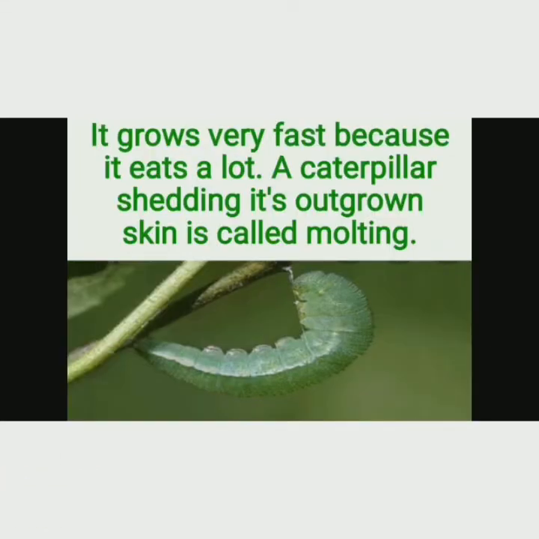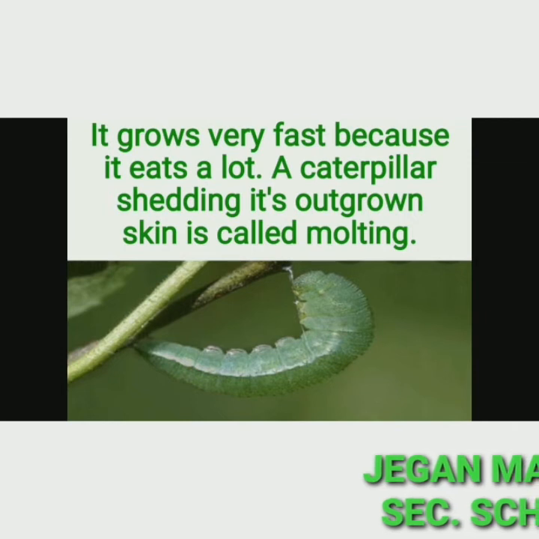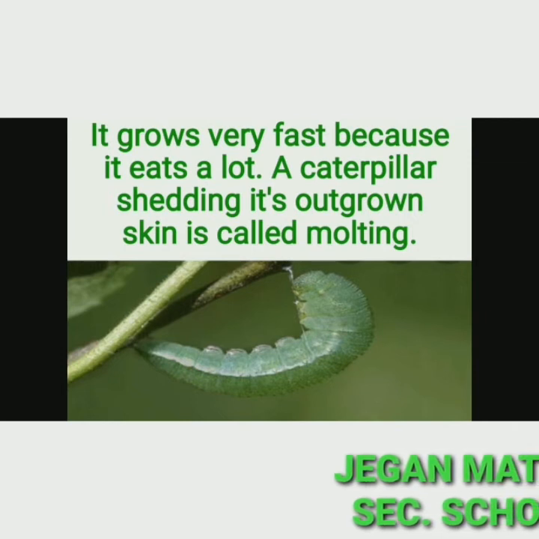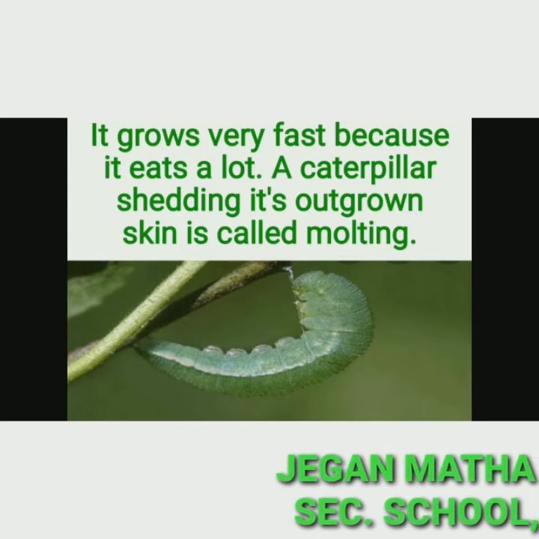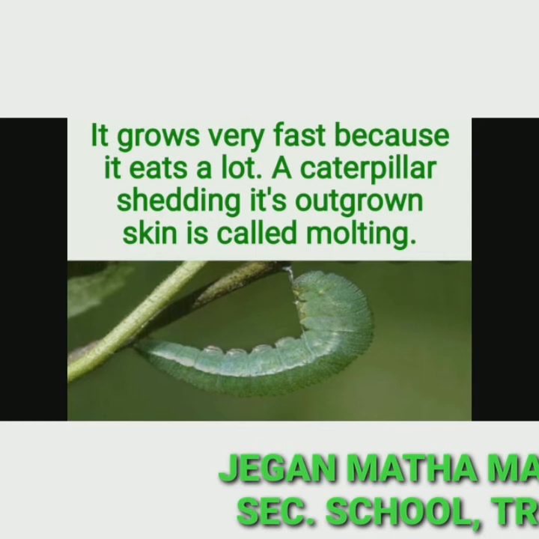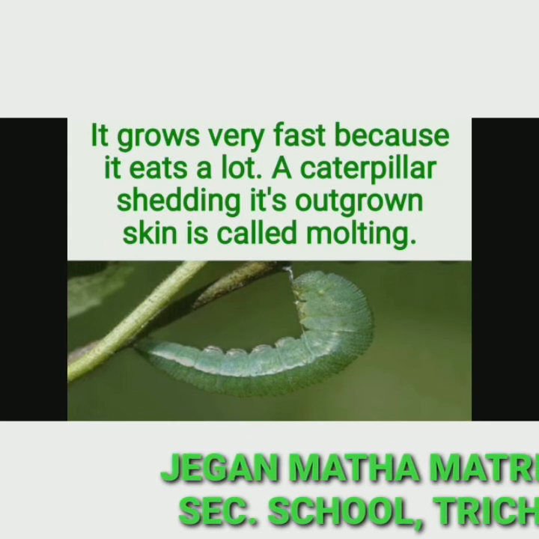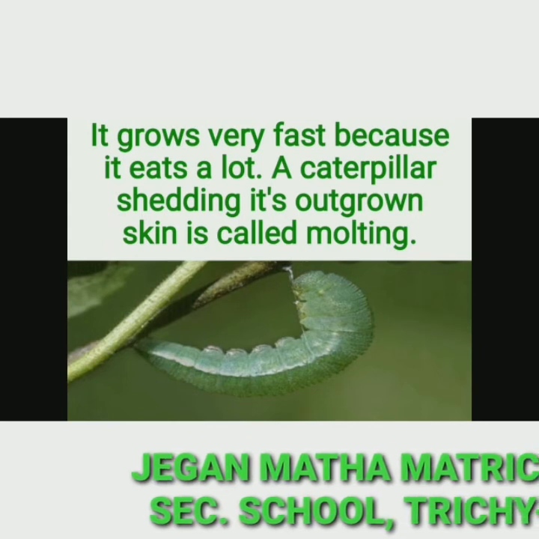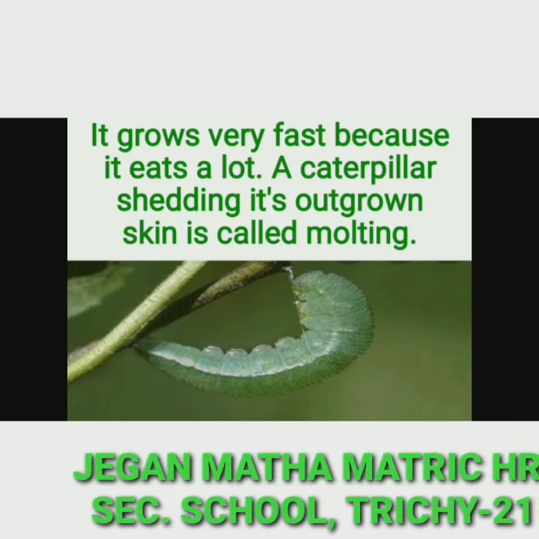It grows very fast because it eats a lot. As it grows fast, it sheds its old skin and gets new skin. A caterpillar shedding its outgrown skin is called molting. This is the second stage, the caterpillar stage. So, caterpillar is the other name for larva.